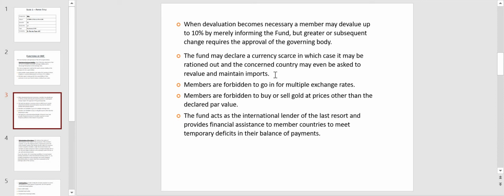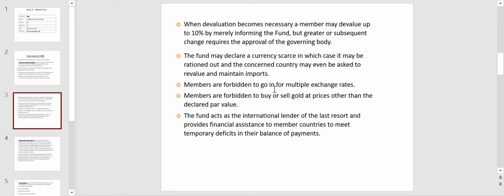So in that situation, IMF will set out a policy with the help of which they will ration it out, or they will see that it is properly divided between different countries who are in need or who depend upon that currency. So a policy is set to sort out the problem when there is currency scarcity with regard to exchange of countries in global trade.